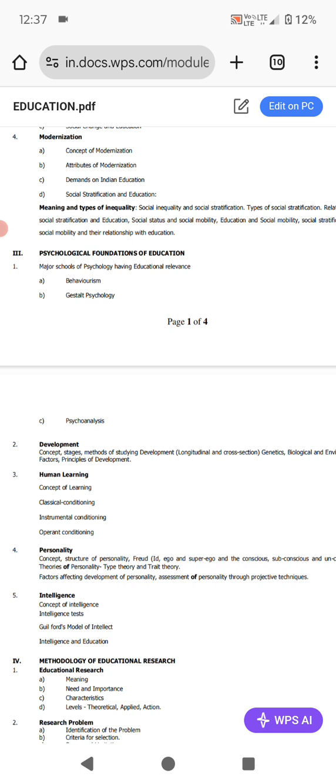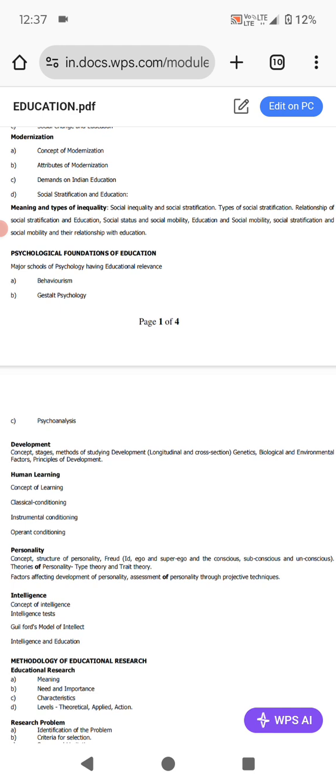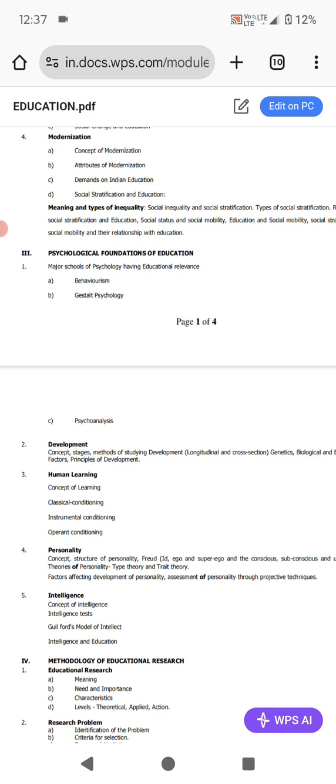concept and structure of personality, how Freud has given id, ego and superego, and the conscious, subconscious and unconscious, very easy, all those things. Theories of personality: type theory and trait theory. We have different types of theories, like type theory, trait theory, and one more, type-cum-trait theory. But in our syllabus we have only two, type theory and trait theory.